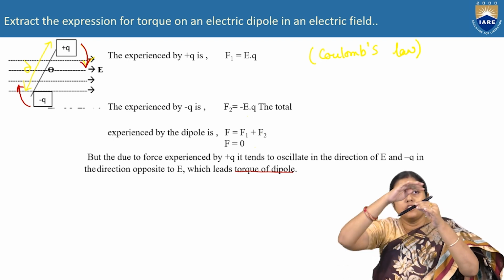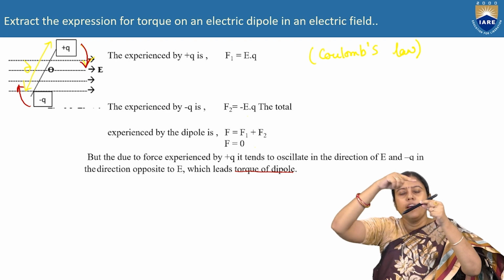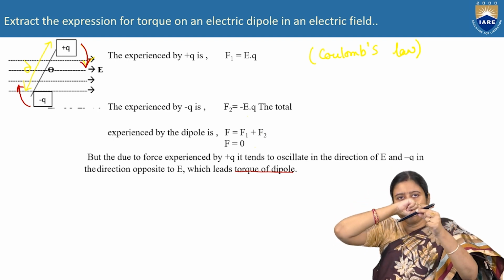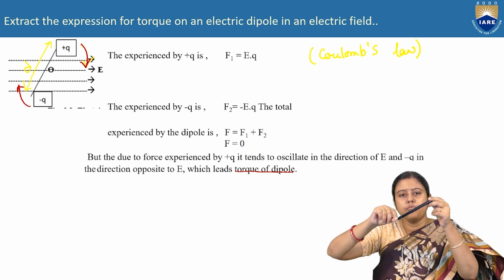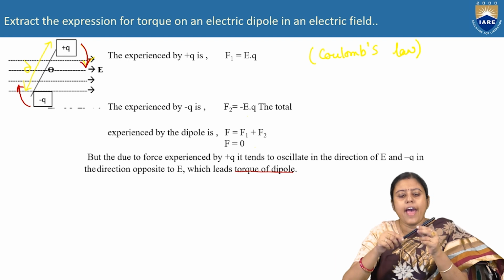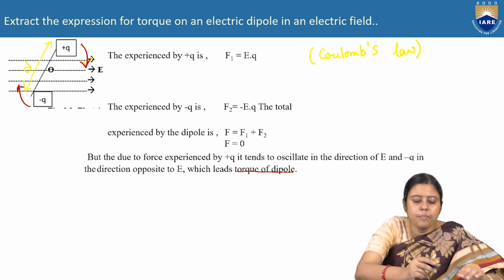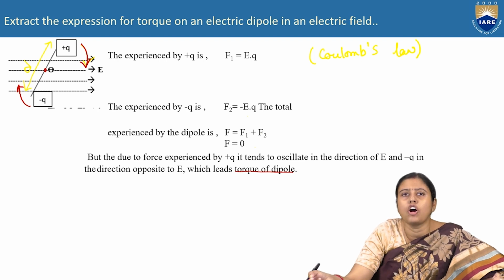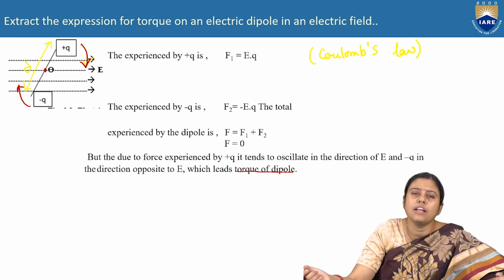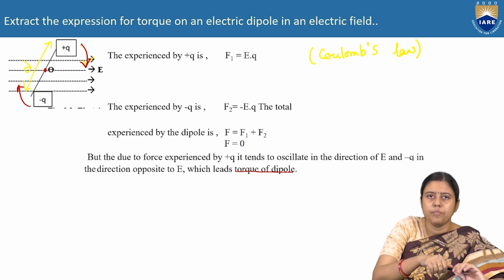This is positive and this is negative. Due to the force experienced by the charge, it will tend to come to equilibrium on this side, and it will also experience a force on the opposite side. As a result, at the midpoint, it will experience some torque, and this is known as the torque of the dipole.